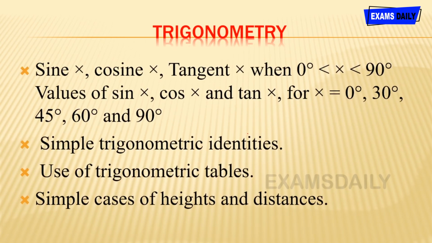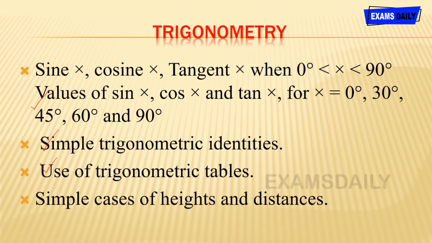And for trigonometry, the well-known topics: sine, cosine, tangent, and then their values at angles like 90 degrees. What is the value of sine 90 degrees, 30 degrees, 45 degrees? So that is the trigonometric tables and identities. Likewise basic trigonometry related topics for this. And then simple trigonometric identities, like sine square plus cos square equal to 1. Like that, identities you want to study for this. And then use of trigonometric tables. What is the value of sine 0 degrees, 30 degrees, 90 degrees? That table is very important.